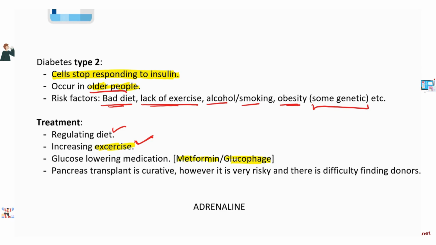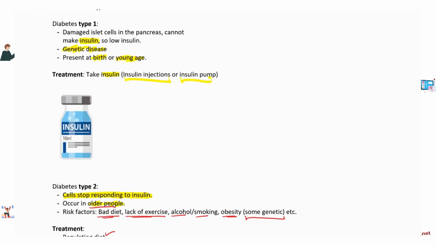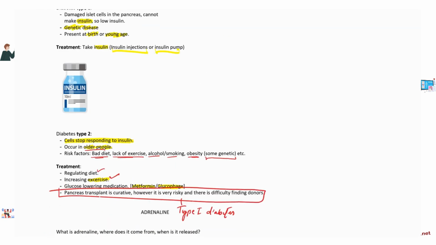Pancreas transplant is curative, however, it is very risky and there is difficulty finding donors. This is for type 1 diabetes. And yeah, so that finishes our section on diabetes and on the homeostasis of blood glucose.